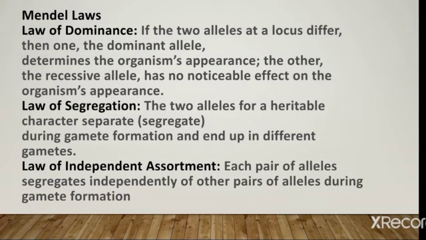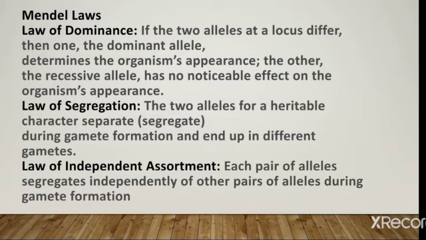Law of dominance: if two alleles at a locus, or we can say the site, differ, then one dominant allele determines the organism's appearance, and the other recessive allele has no noticeable effect on the organism's appearance. In other words, the dominant allele is expressed in the F1 generation and suppresses the activity of the recessive one. That is the law of dominance.